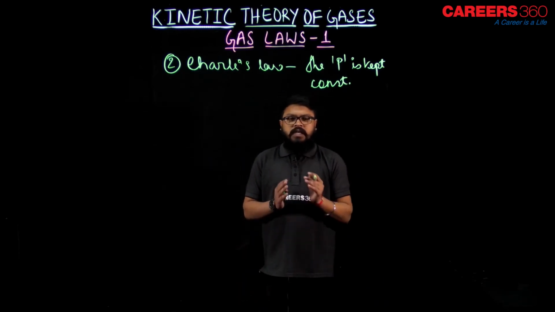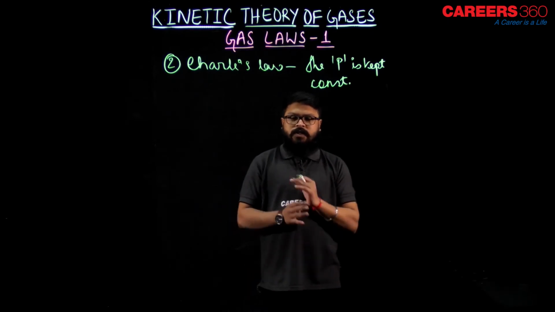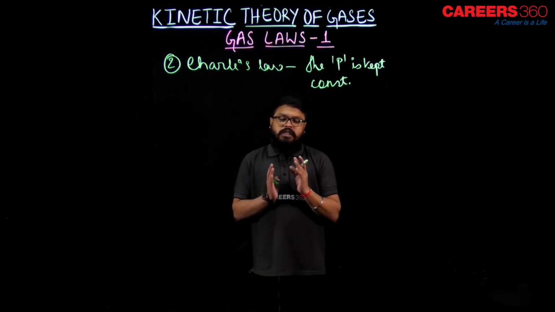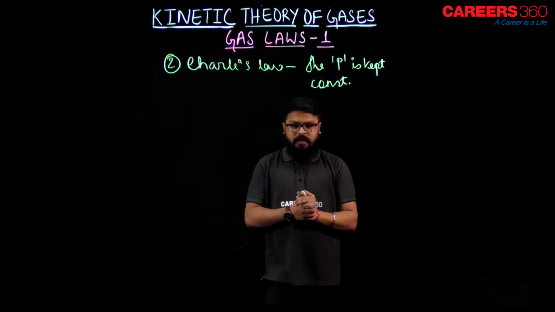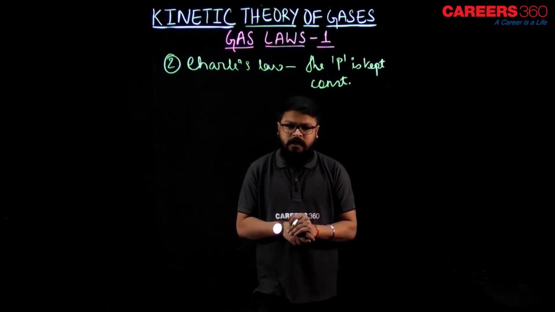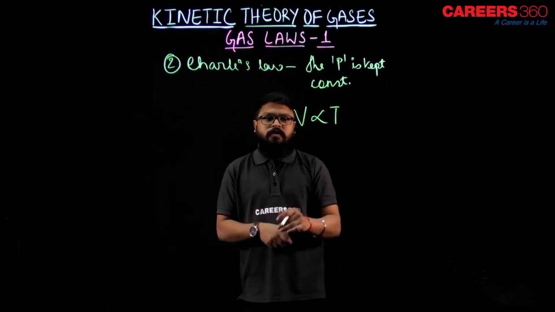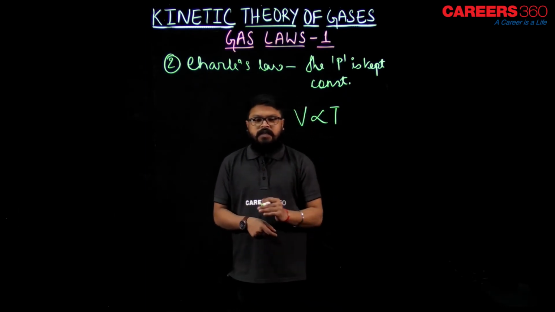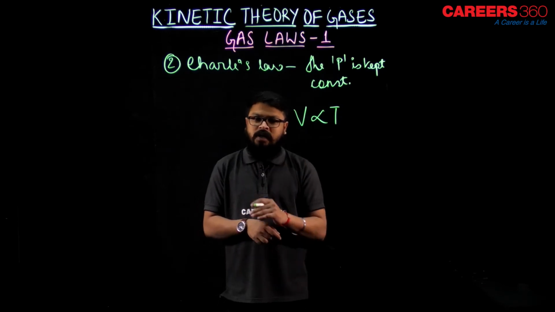If the pressure is kept constant, how will the other two quantities, the volume and the temperature, be related to each other? The volume and the temperature are directly proportional to each other. Lesser the temperature, lesser is the volume. More is the temperature, more is the volume.